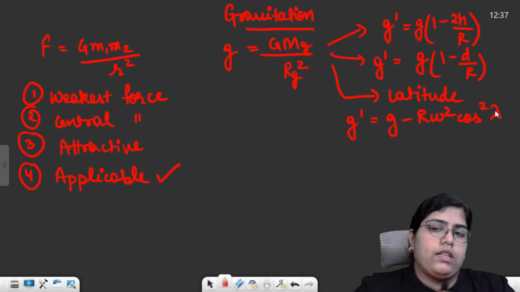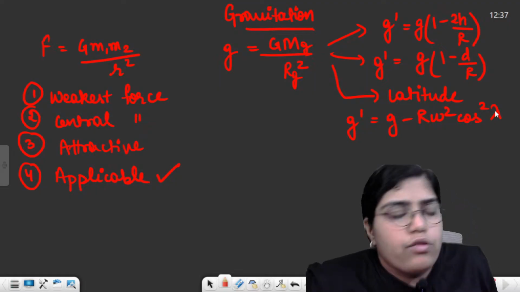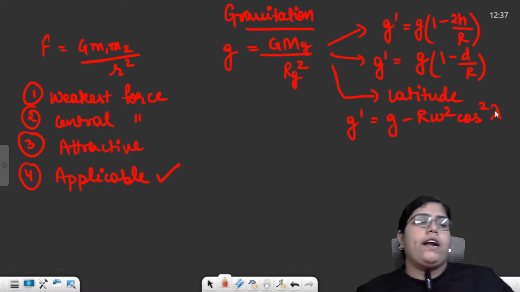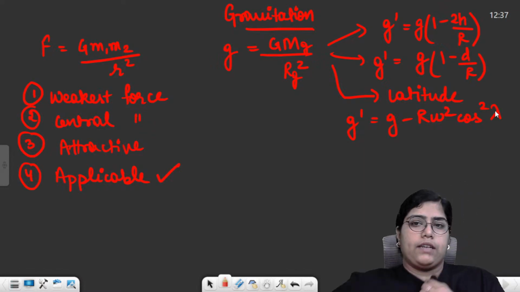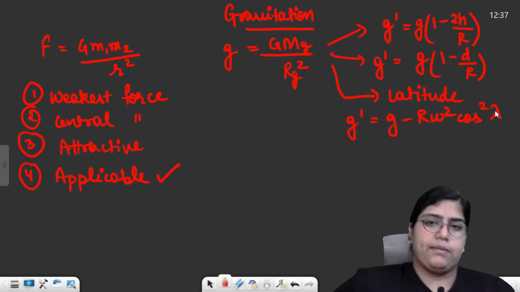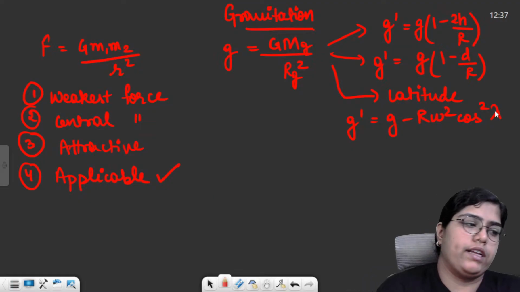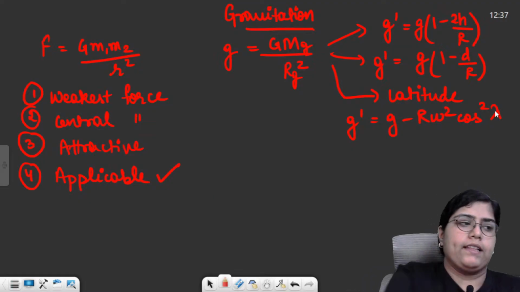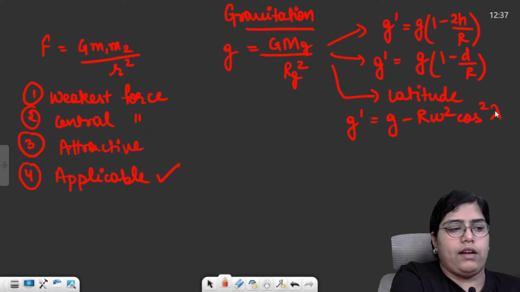And then using the last formula, that is for latitude, we saw two things: that at poles the value of g is maximum, that is acceleration due to gravity is maximum at poles, and at equator it is minimum. This was about acceleration due to gravity.